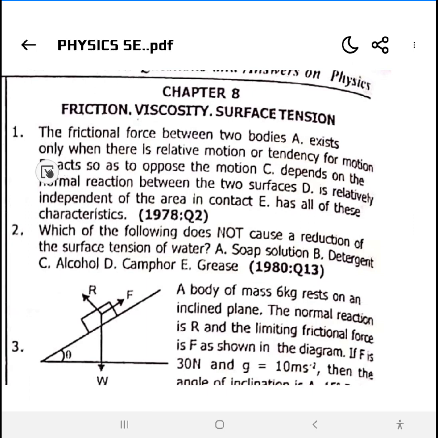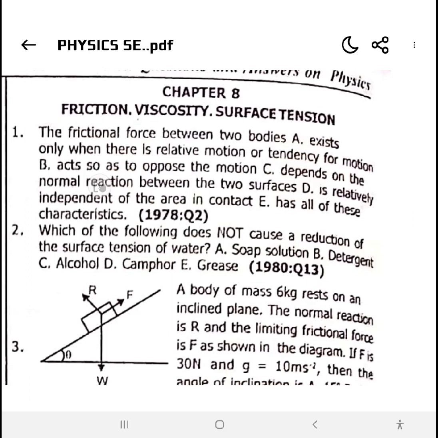Question 1. Friction. The frictional force between two bodies dash. They say exists only when there's relative motion. So they're talking about what friction depends on and what it doesn't depend on. I want us to jot down a bit of point. Friction depends on the nature of surfaces in contact.